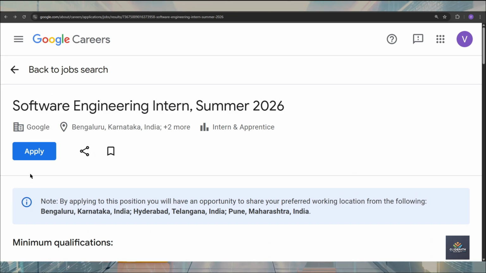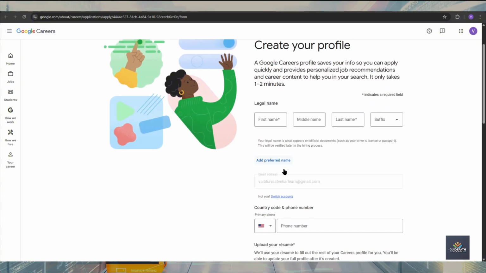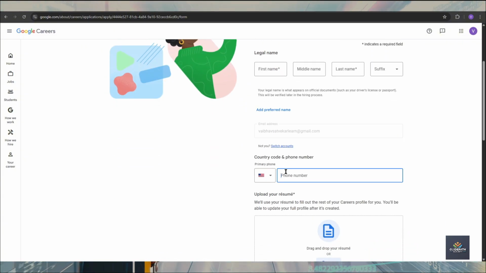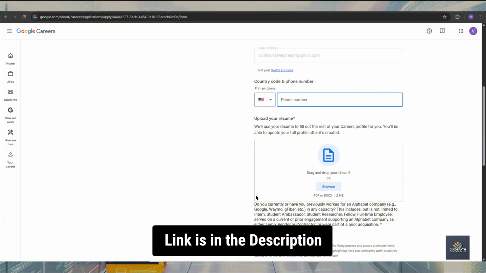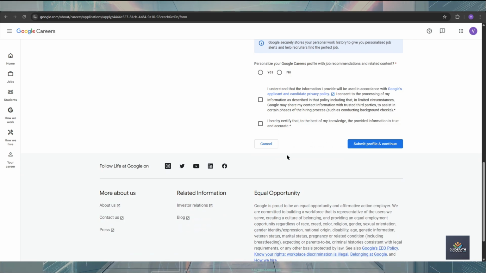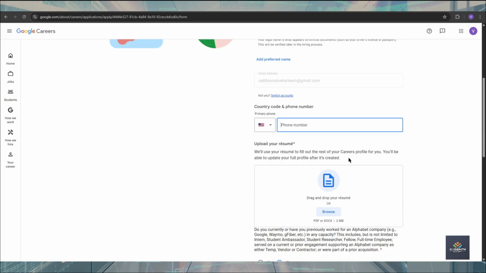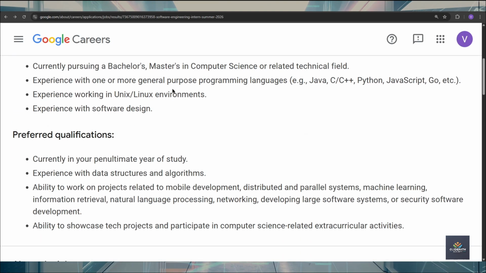To apply for this opportunity, just click on Apply Now. You will be redirected to this page where you have to fill in a little personal info, your phone number, and your resume. Make sure your resume is an ATS approved resume. Check our WhatsApp group link in the description, where you can find some ATS approved resumes, then fill in everything and submit your profile. After completing this first stage, you just need to click some check boxes, and this will be done within 5 minutes.